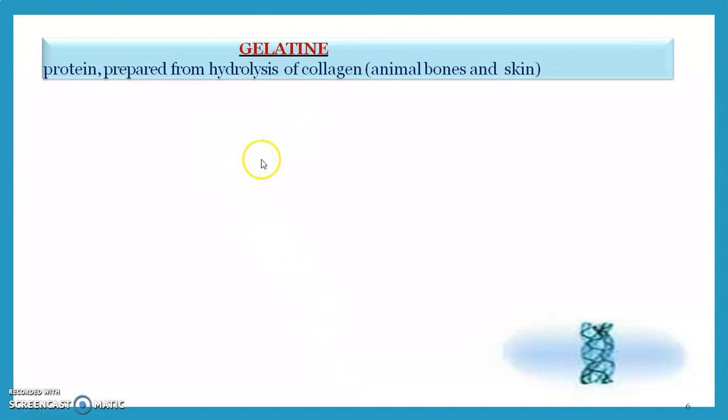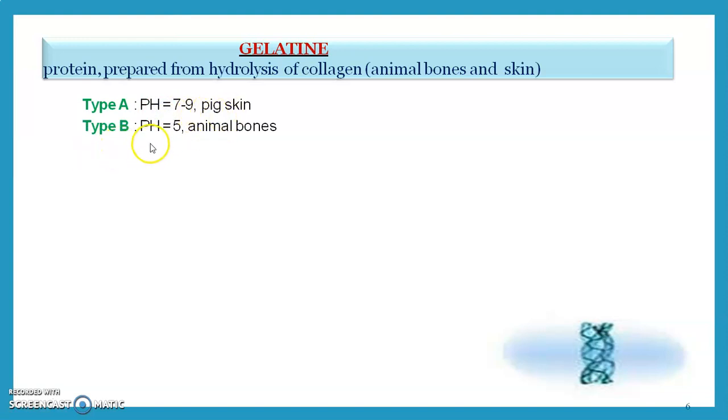Then we see gelatin. Whether we make the capsule from hard gelatin or soft gelatin, gelatin is the common factor. We obtain gelatin from different sources. Gelatin is a protein in nature, prepared from hydrolysis of collagen, that is, animal bones and skin. There are two types of gelatin. Type A gelatin has a pH between 7 to 9 and is obtained from pig skin. Type B has a pH of 5 and is obtained from animal bone.